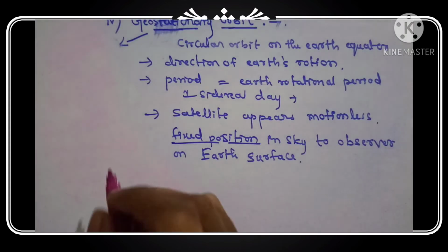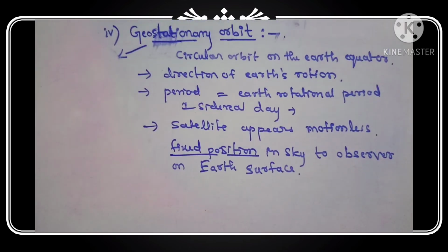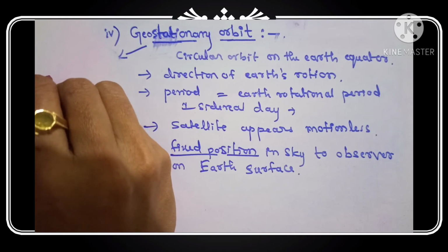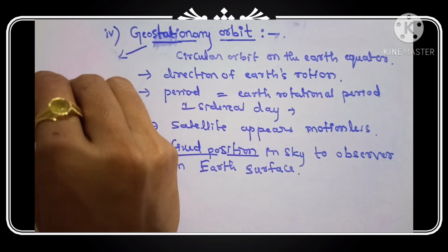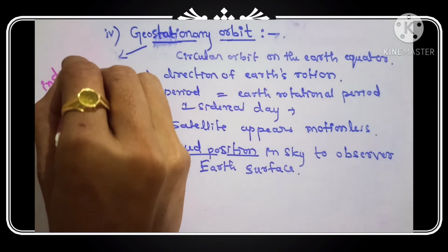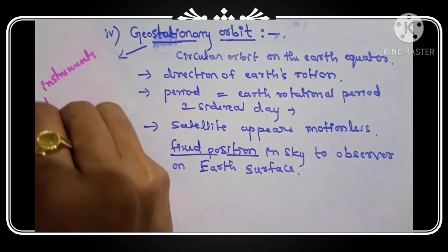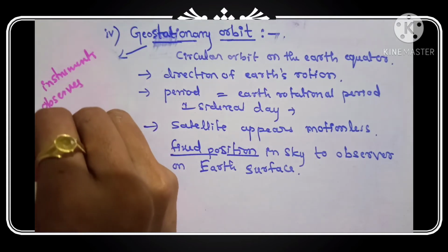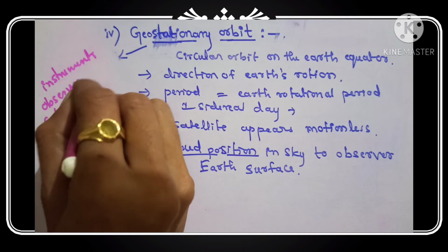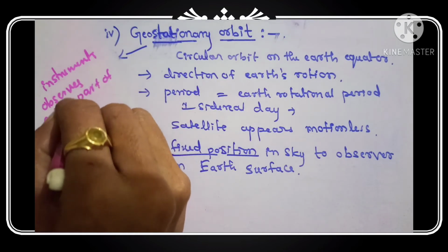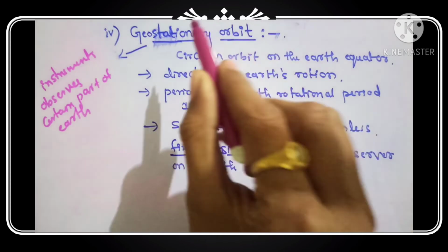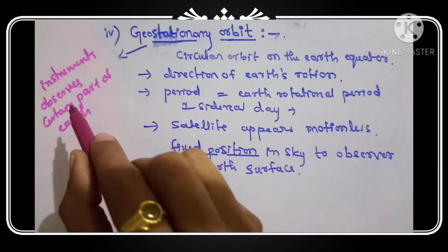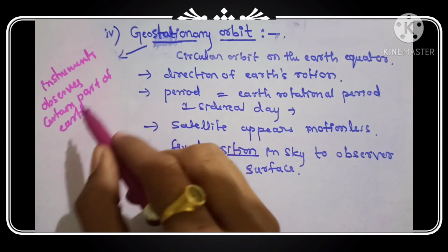And one more important thing in a geostationary orbit is what? When the satellite is in a geostationary orbit, its instruments observe a certain part of the earth.